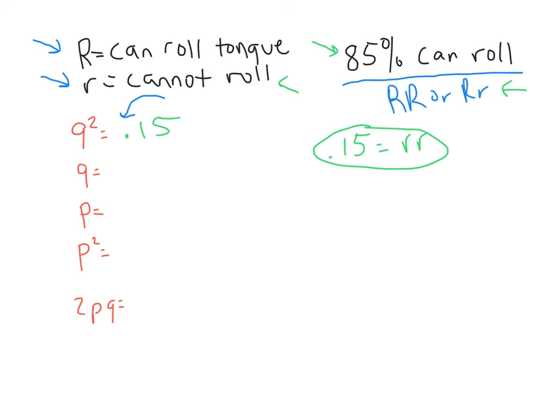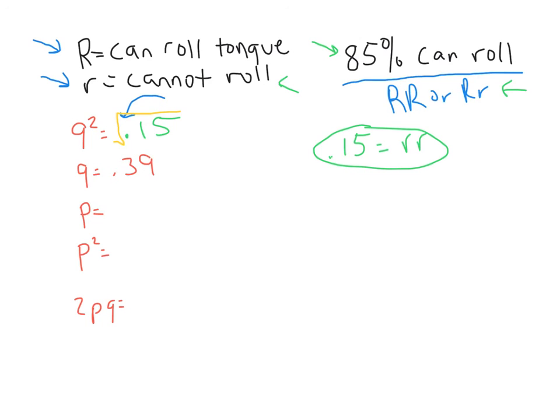All right, well, to figure out what Q is, that's very easy. Since Q squared is 0.15, all you got to do is take the square root of 0.15. And if you do that, the square root of 0.15 will equal 0.39. All right, so now we know that Q equals 0.39.